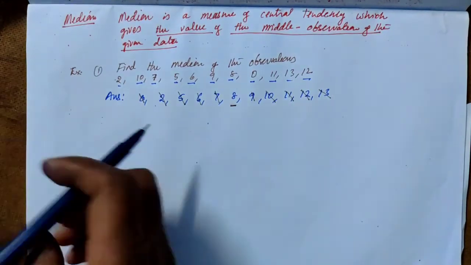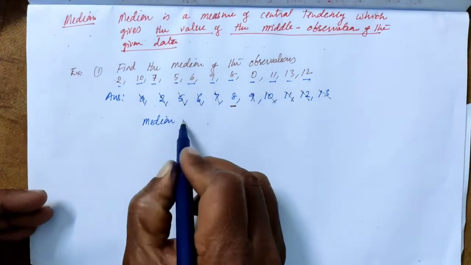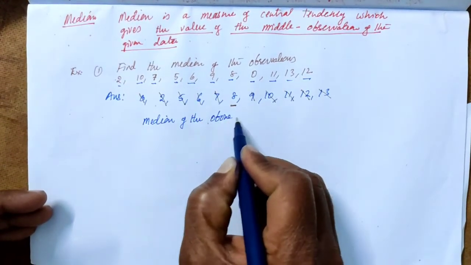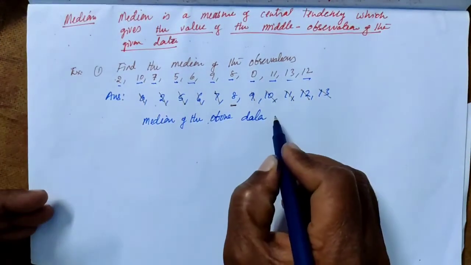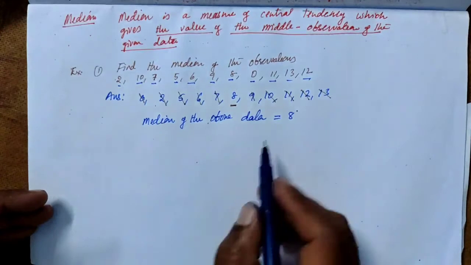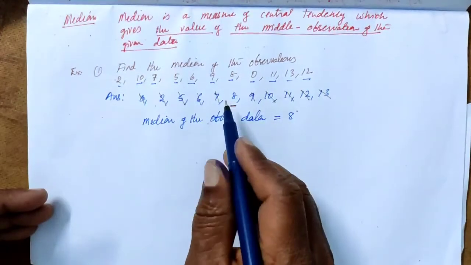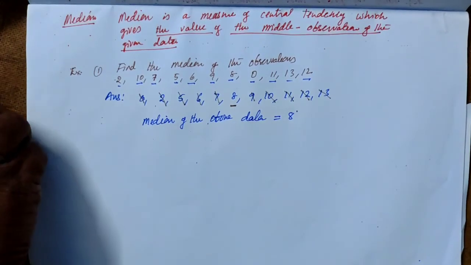So this is the median of the above data. Right. So this is the median for this given data. And let us take another example.